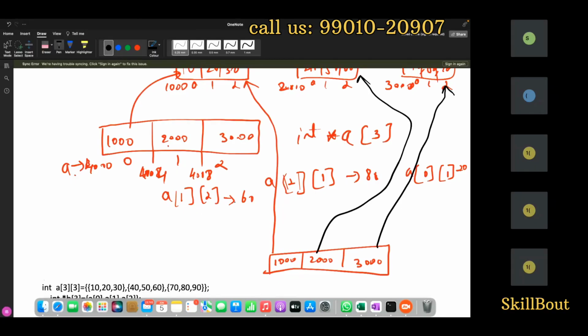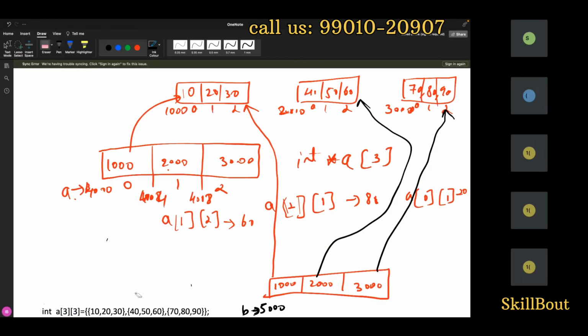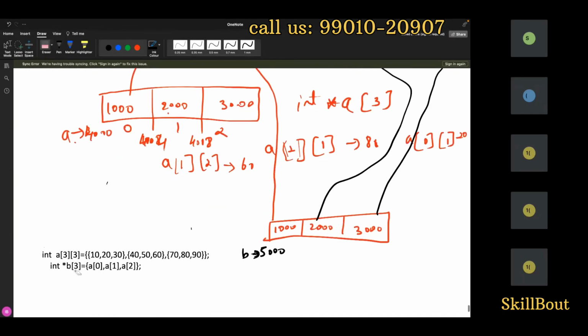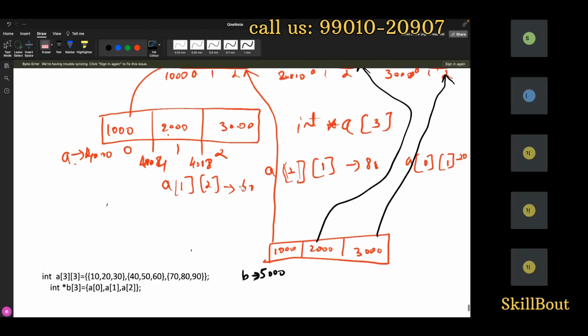Now if I want, in the near future, what I'm going to do now, this is nothing but maybe 5000, and I'll tell it B. Okay, B is working. This is what B means. B means 3 blocks. You have 3 blocks. In A of 0 you're writing 1000. In A of 1 you're writing 2000. In A of 2 you're writing 3000. That is how the reference variable has been created. Got it? Take it.